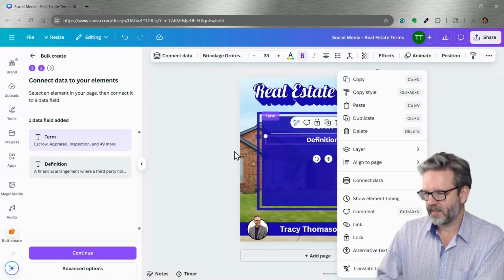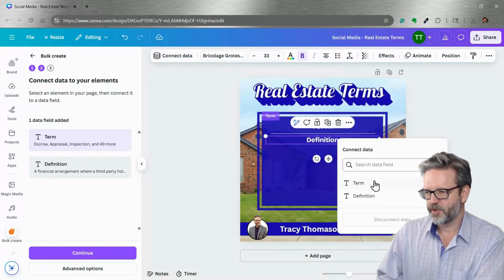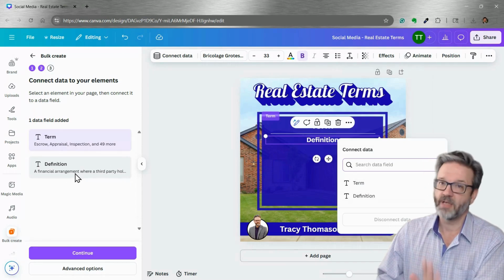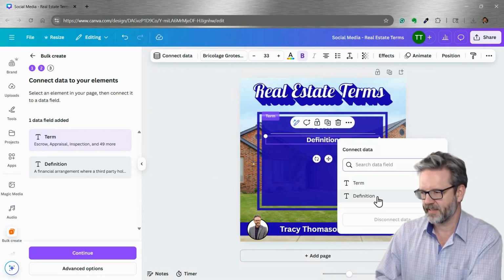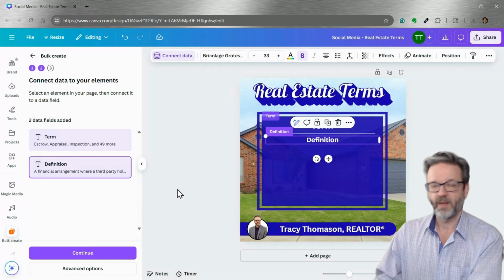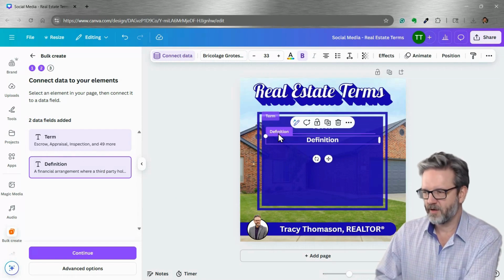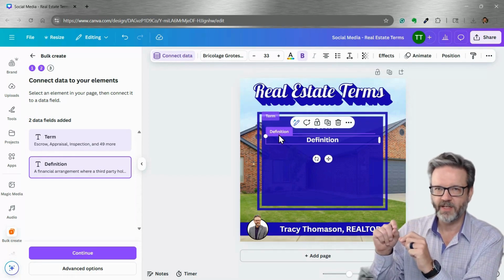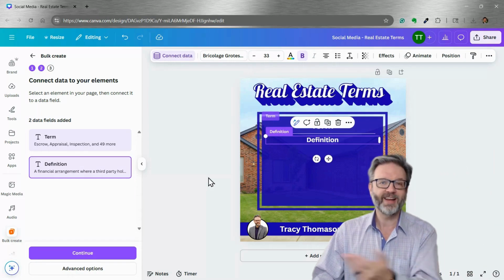All right, I'm going to right click on definition. I'm going to choose connect data, and I'm going to choose the definition box. Remember over here, definition, not in purple. That means it's not yet connected. We click it. Now it's connected. It's purple here, and the text box for definition has the little box that says definition connected to it. At this point, we're ready to click continue.